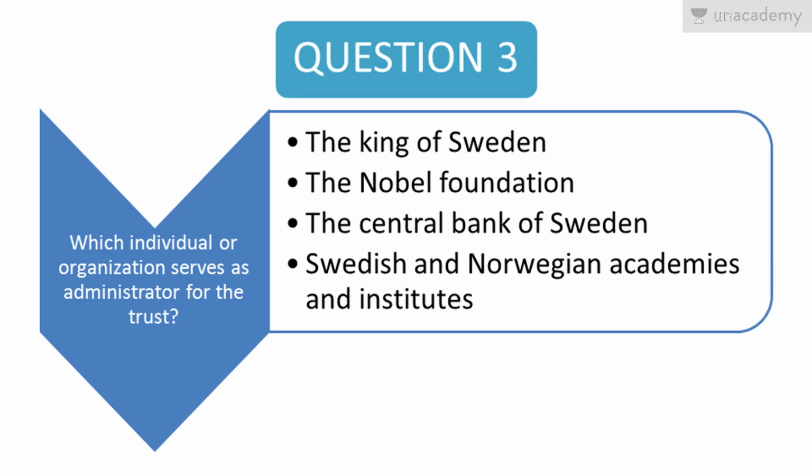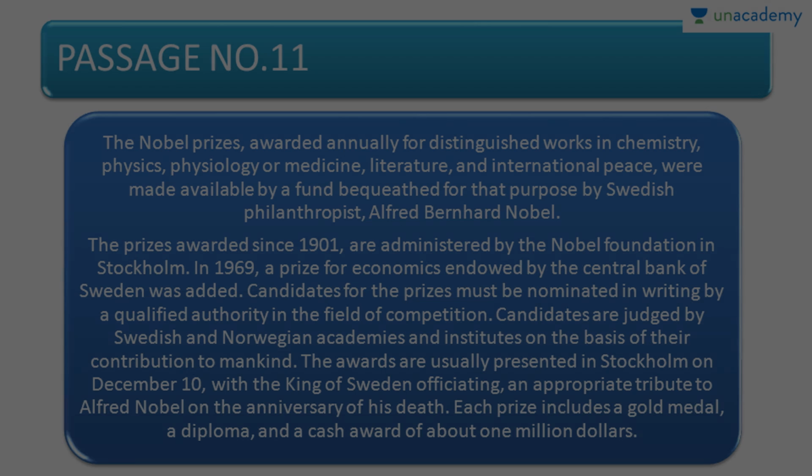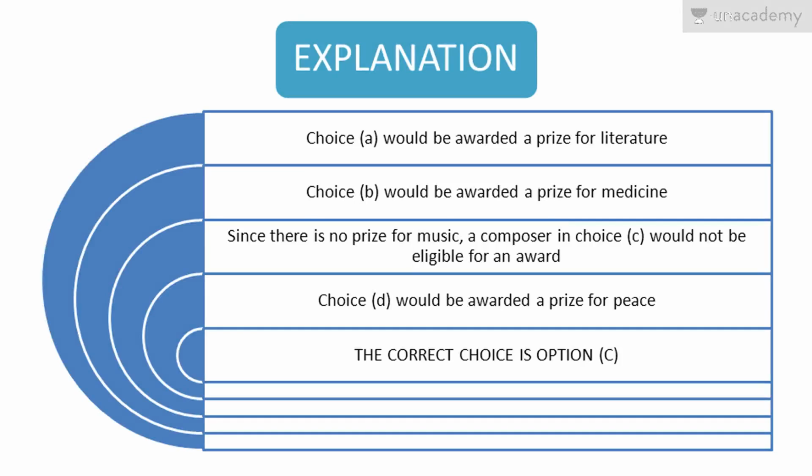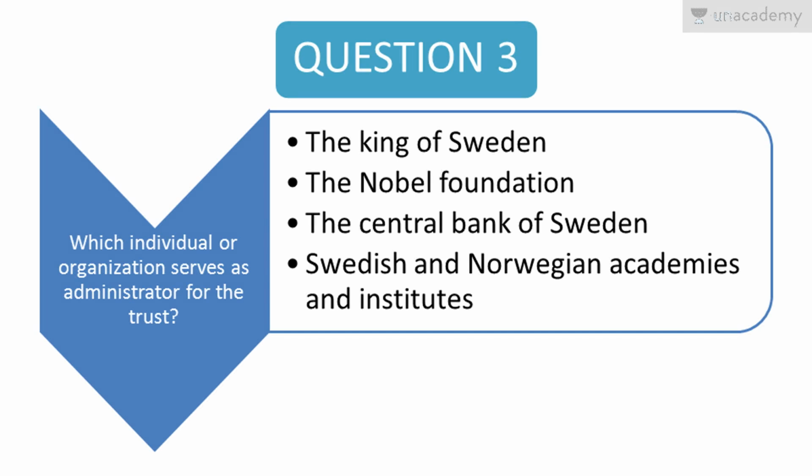The first option is the King of Sweden. So what does the King of Sweden do? The awards are usually presented in Stockholm with the King of Sweden officiating. Okay, the King of Sweden is just an official who is officiating the award ceremony. And the Nobel Foundation, yeah, the Nobel Foundation is the right answer. That is the trust which administers.